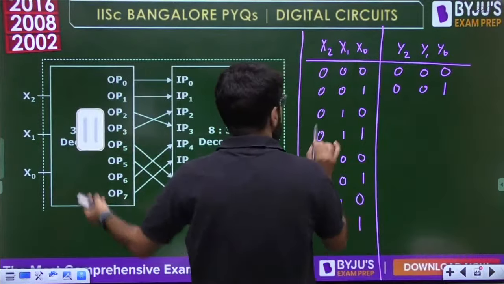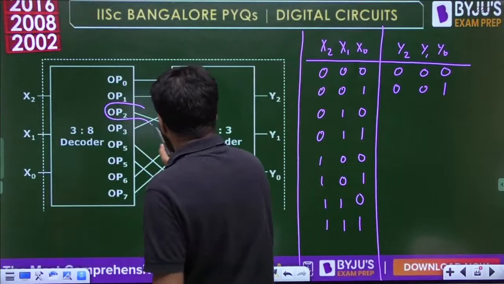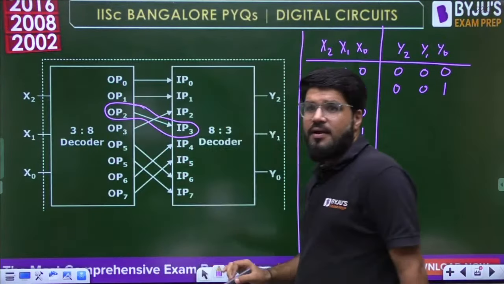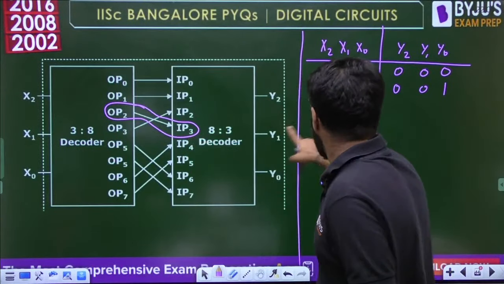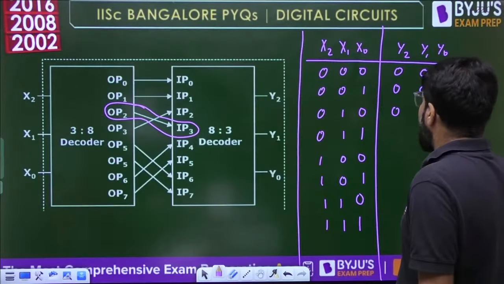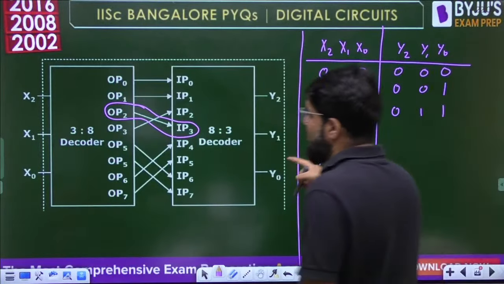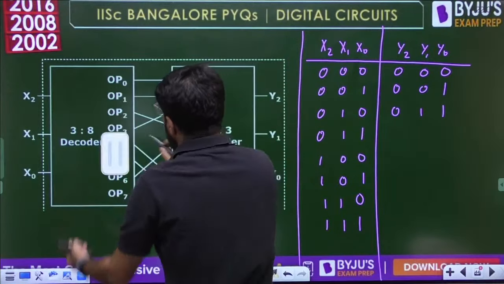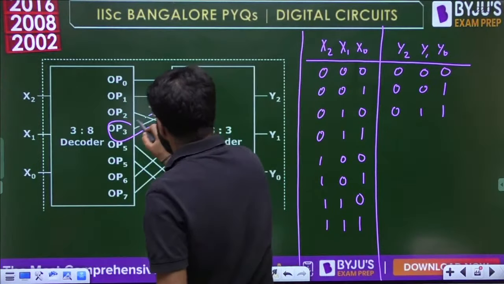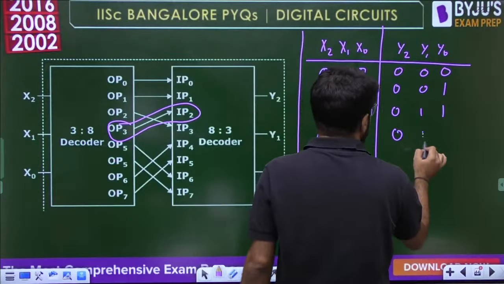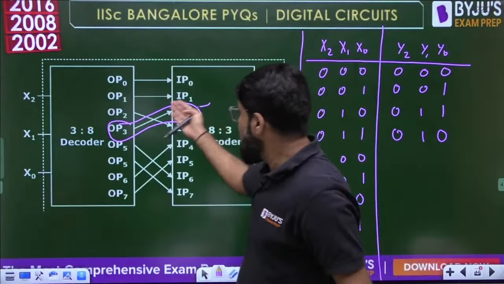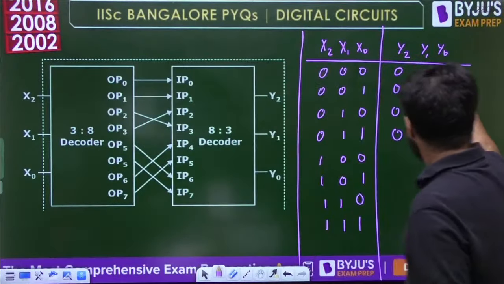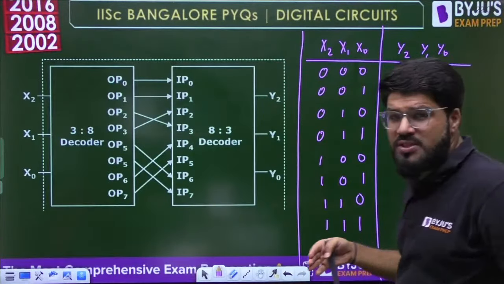Okay, next. At 0 1 0, we have OP2, but OP2 is connected to IP3, and IP3 is high. 3 means 0 1 1. So here it will be 0 1 1. Next, input is 0 1 1, which means OP3 is high, but OP3 is connected to IP2. So 0 1 0. IP2, 2 means 0 1 0. So till now it looks like a gray code. 0 0, 0 1, 1 1 and 1 0. It looks like gray code.